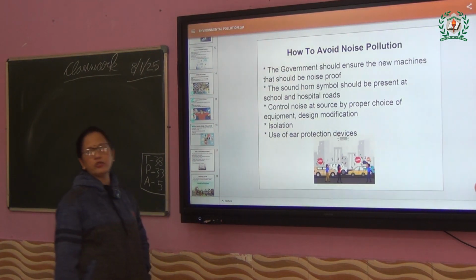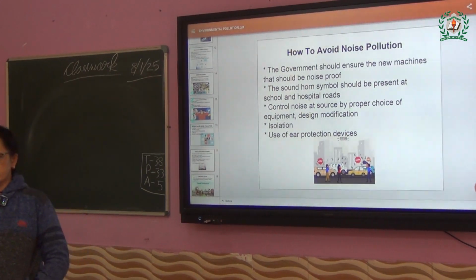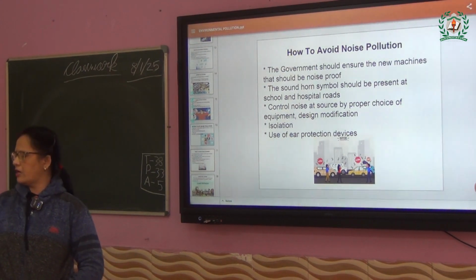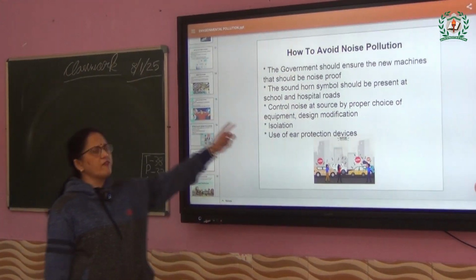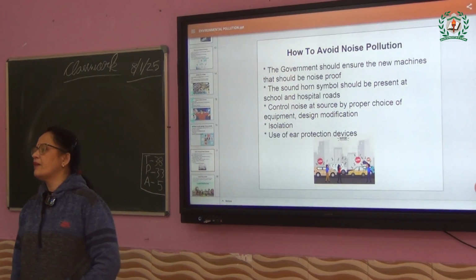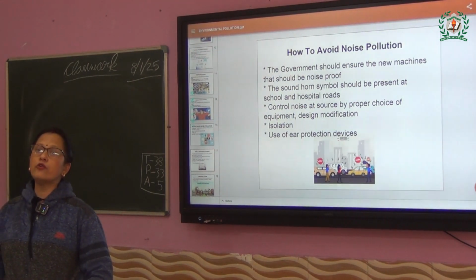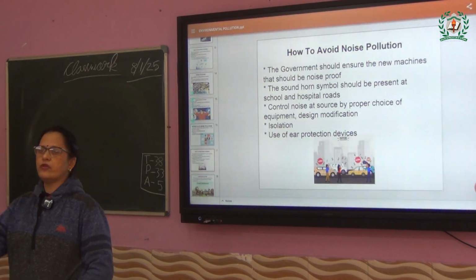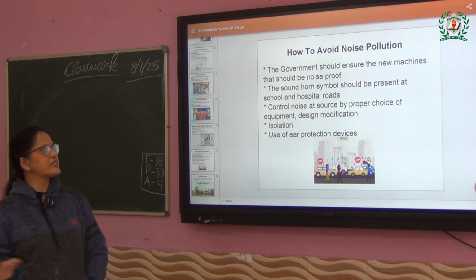Now how to avoid those? Automatically we have to stop all this. Whatever is happening, the causes of noise pollution, you have to avoid those. The government should ensure that the machines used in the industries should be soundproof. Soundproof means no sound will be coming out. Isn't it? So it will be soundproof.